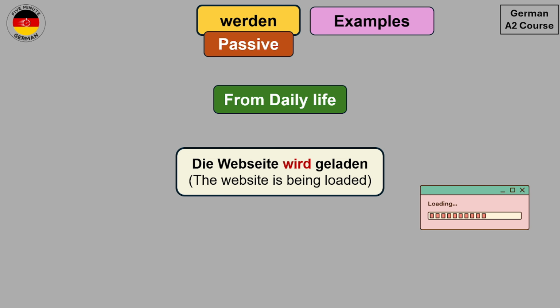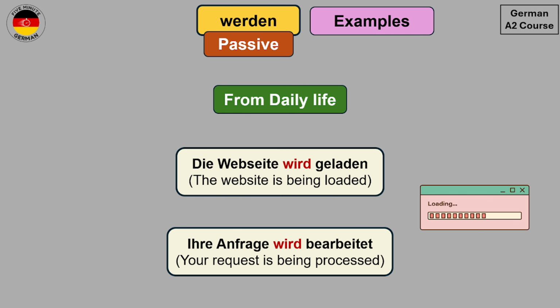Another common example which you might hear on the telephone or on your mobile apps is Ihre Anfrage wird bearbeitet, which means your request is being processed. Ihre Anfrage wird bearbeitet. So these are some commonly used daily life examples in passive which you might come across.